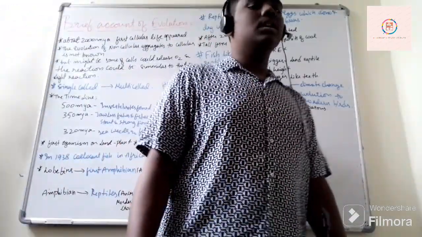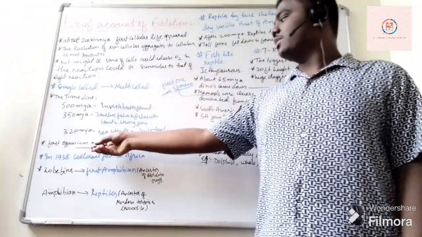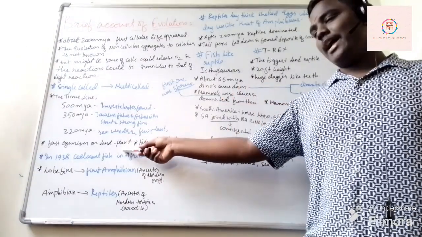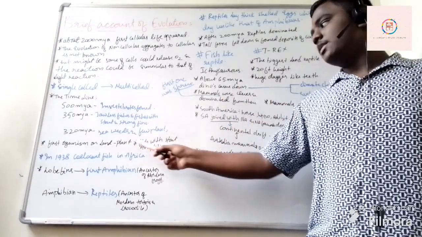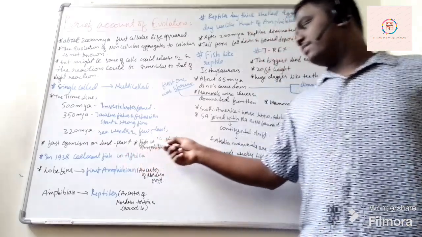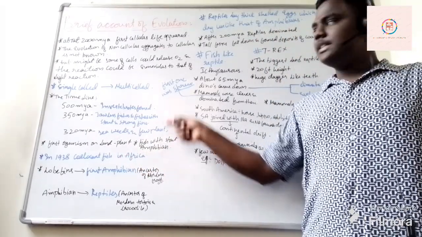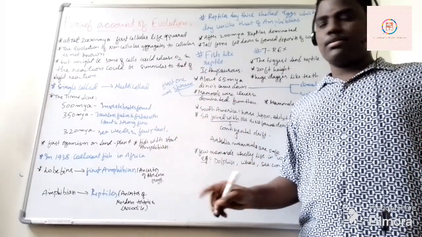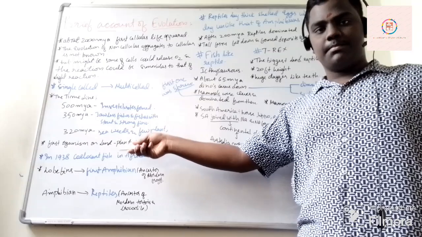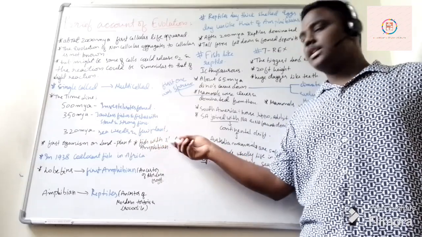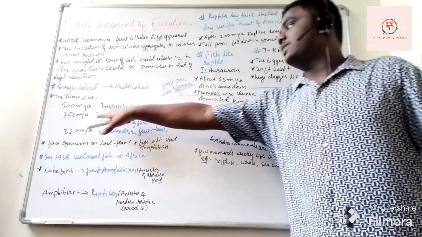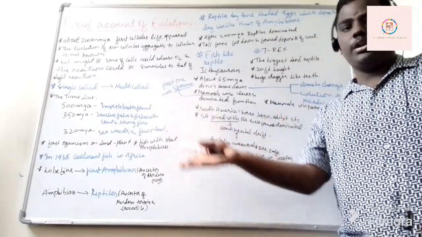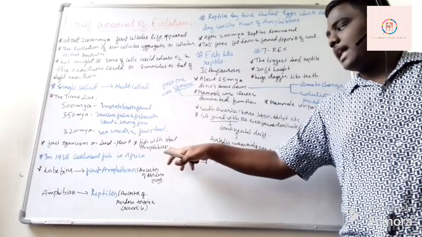Next, after this, what we are seeing is the first organism on land. What was the first organism on land? It was plants. Plants were the first organism on the land. Okay, then fish with stout fins were amphibians. These all are the NCERT points. They have given them statement wise, and I have written them point wise. Okay, it said the first organism on land was plants, and then it said fish with stout fins, which evolved 350 million years ago, were amphibians. Means it would go into water and again come back onto land. Okay, it is an amphibian.